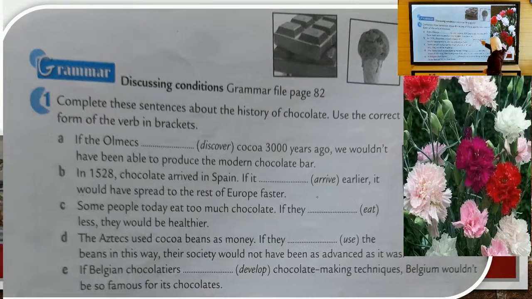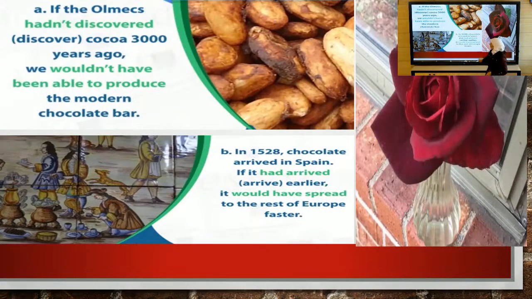Let's see the answers. So if the Olmecs, what shall I use here? It is third conditional, so I must put had not discovered cocoa beans 3,000 years ago, we wouldn't have been able to produce the modern chocolate bar.